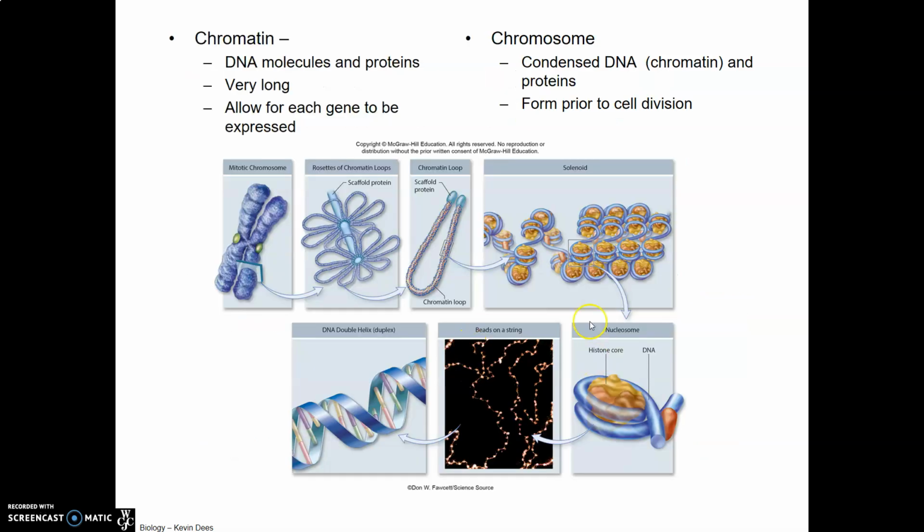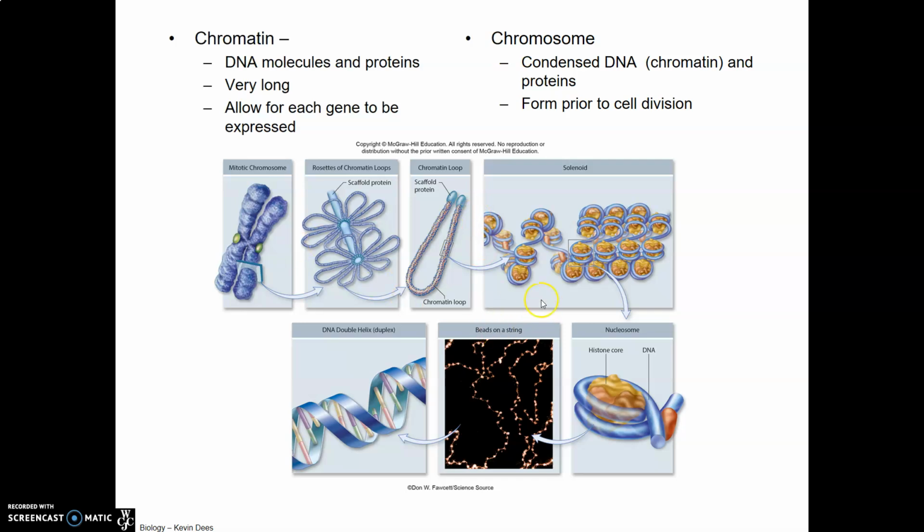Now, this next slide illustrates the way that chromatin and chromosomes are organized. Remember that both are primarily made up of DNA, but these DNA molecules are also surrounding some proteins, and these proteins help to give some structure and a little bit of strength to the chromatin or the chromosomes. When the cell is functioning normally, the DNA is in the form of chromatin.